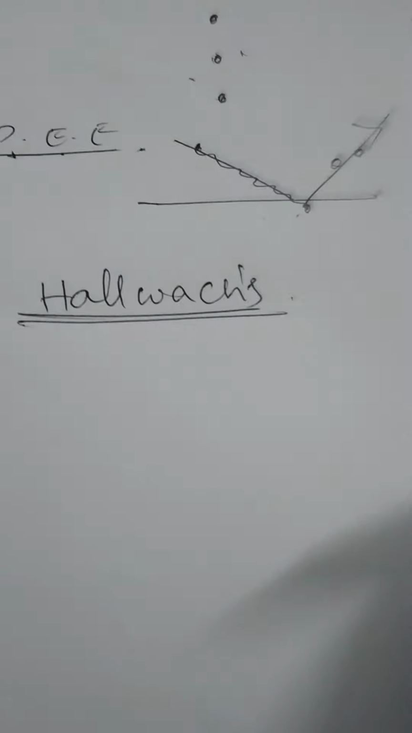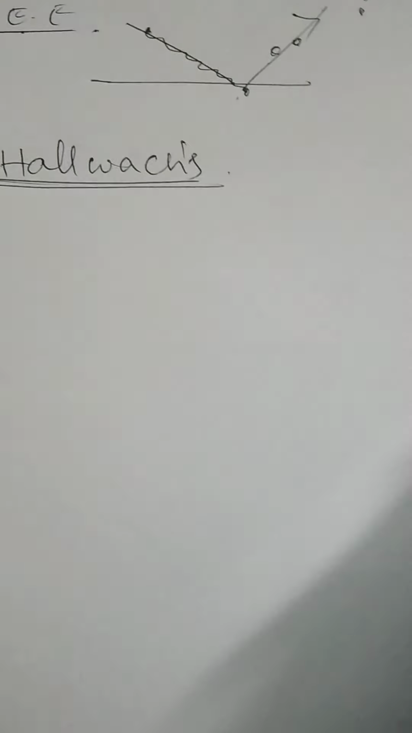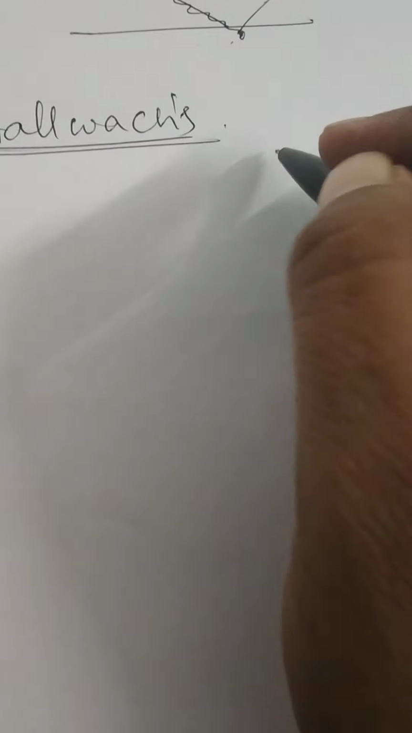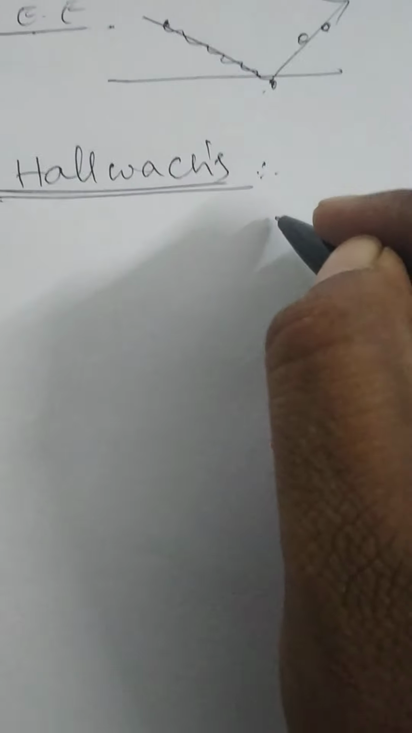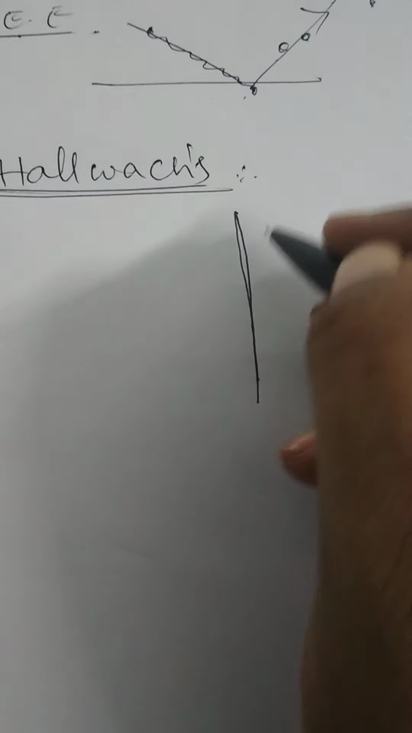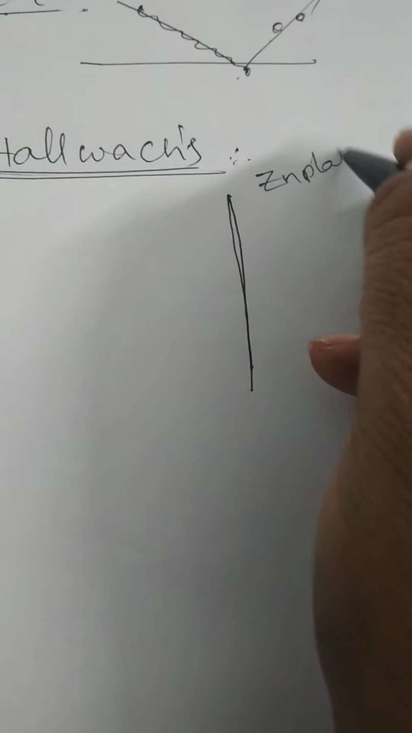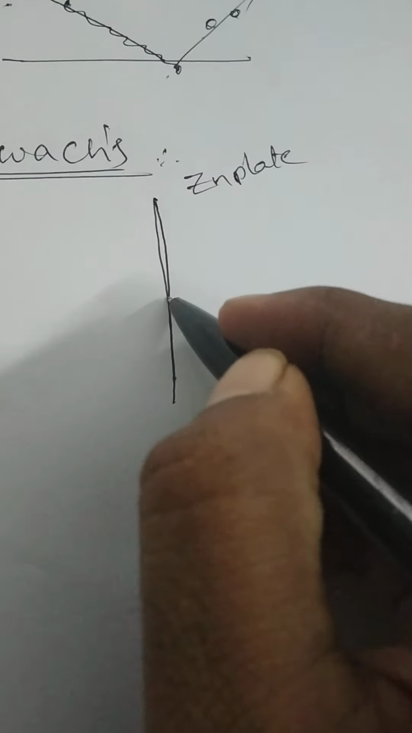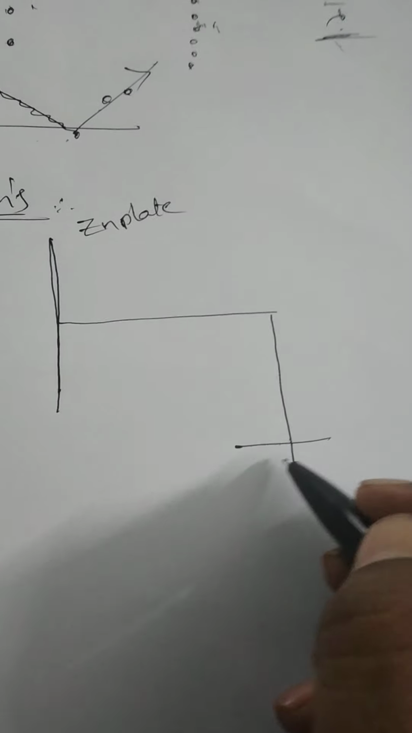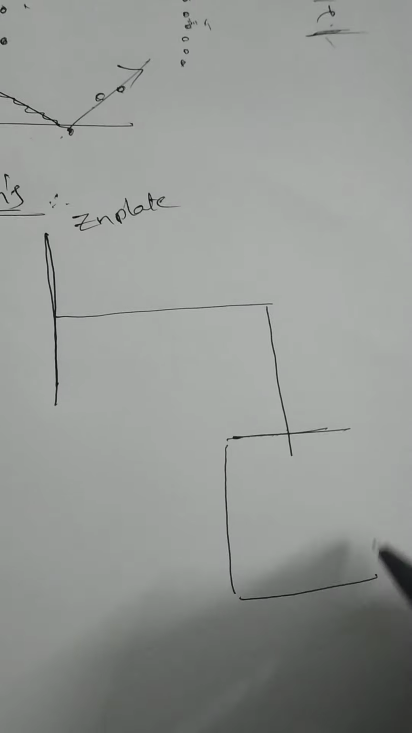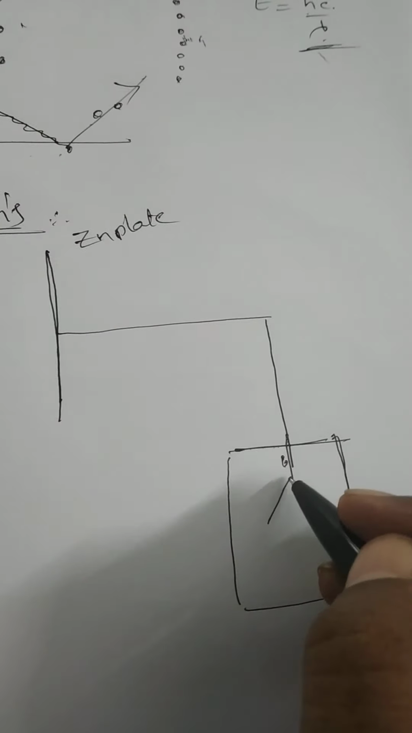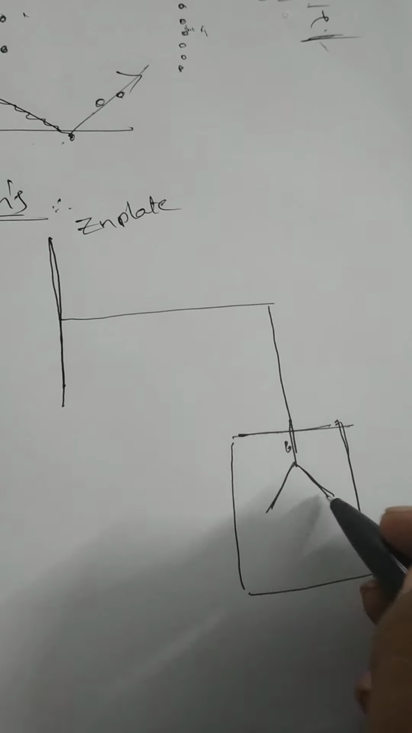So Hallwachs' experiment for the photoelectric emission is very, very simple, and there is no need for a derivation or for this experiment, it is just for understanding the concept. Here, this is a zinc plate. The zinc plate is connected to an electroscope. This is the electroscope, and this electroscope has two gold leaves. These are the gold leaves.